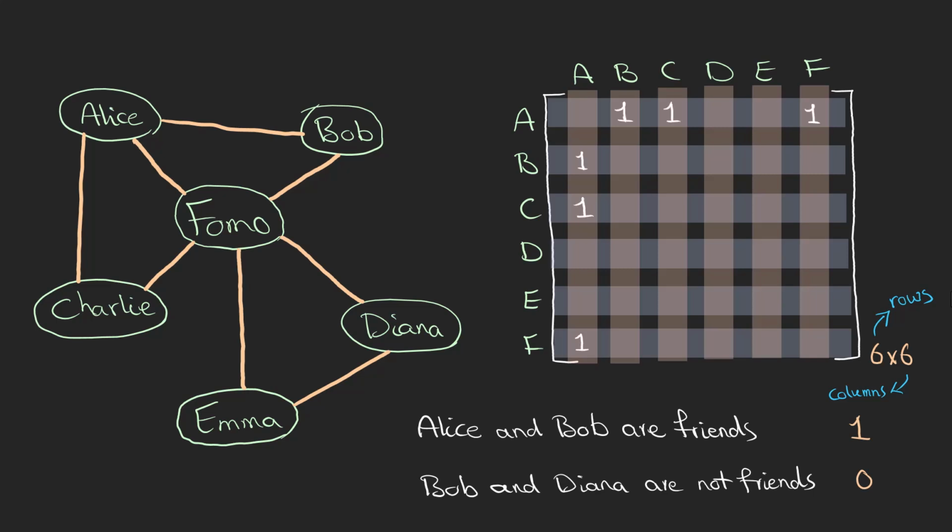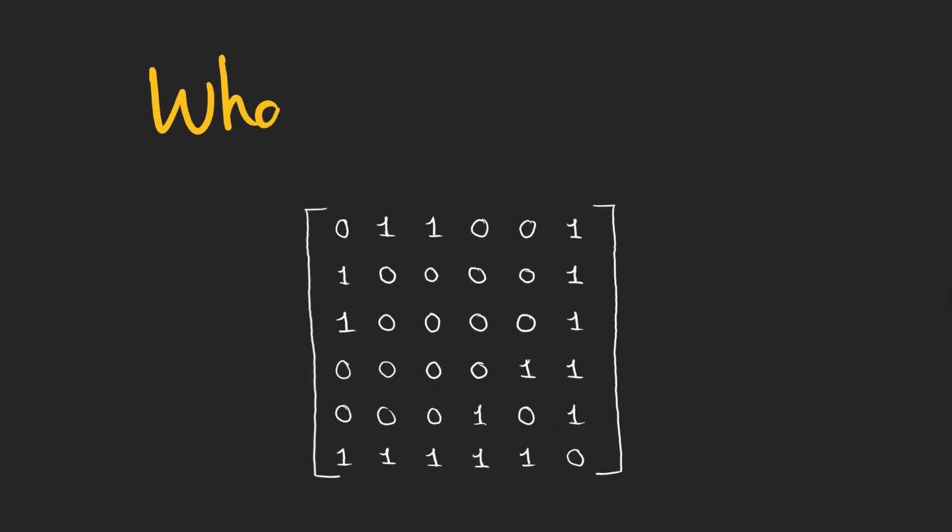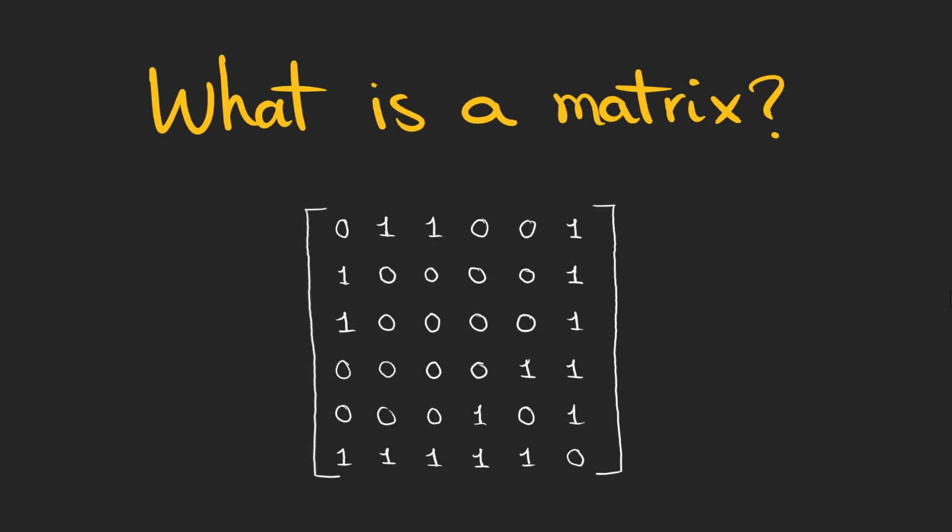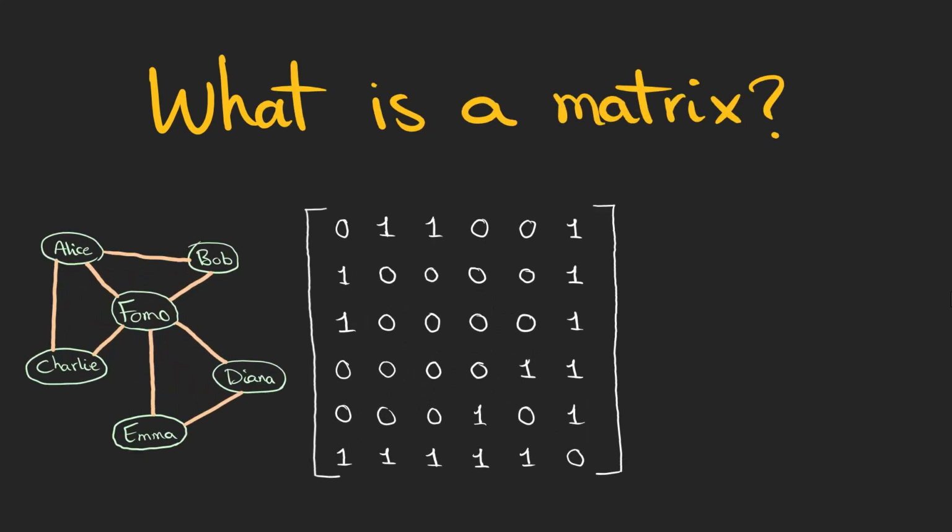We know that Alice is friends with Bob, Charlie, and of course FOMO, so these elements are 1. And the other elements related to Alice are 0. Alice is not friends with herself, which is psychologically bad for her, and also not with Diana and Emma. In the same fashion, we can fill out the rest of the matrix, or this array of numbers, that shows the relationships between a group of people. Now, let me ask you the question one more time. What is a matrix? You might be thinking of the graph we were just talking about.